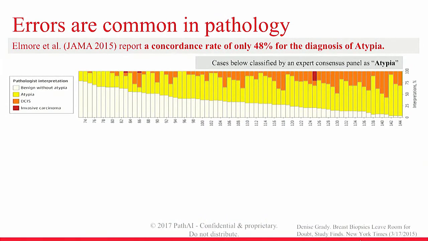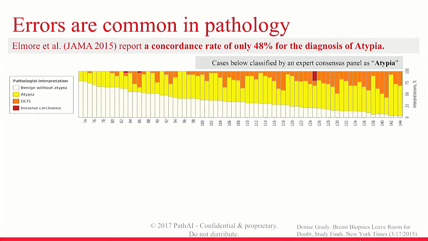The typical data type that a pathologist looks at is an image. As we've seen in many areas, humans are good at image recognition, but they can make mistakes, and there can be variability across different humans based on the different models people are using inside their own brains. This study, published in the Journal of the American Medical Association about 2 years ago, wanted to see what the diagnostic concordance was in the interpretation of breast biopsies. They took a group of hundreds of pathologists across the country and asked them all to look at a few hundred cases. They found an overall concordance rate of only about 75% across all biopsies, but only 48% for one of the most important diagnoses, which was atypia.